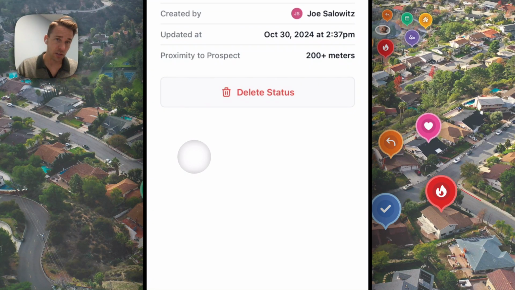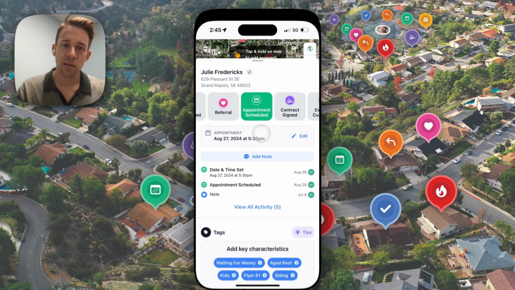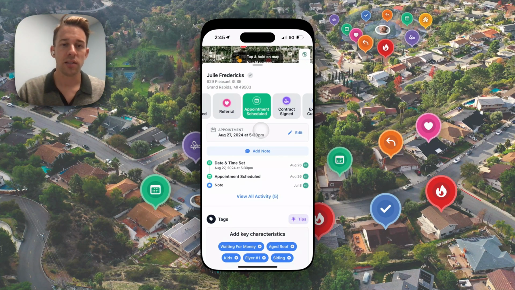So if you wanted to manage the status, maybe I accidentally clicked referral, I can go ahead and delete that status right here in the app. And it goes back to the last status it was and updates the whole chronological activity history.